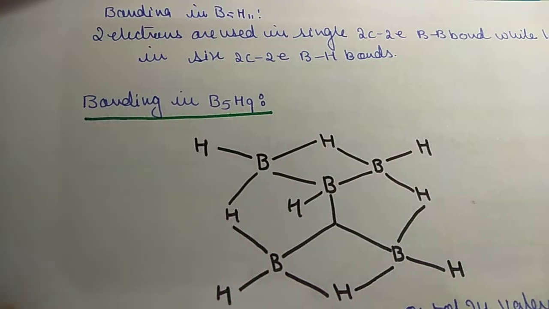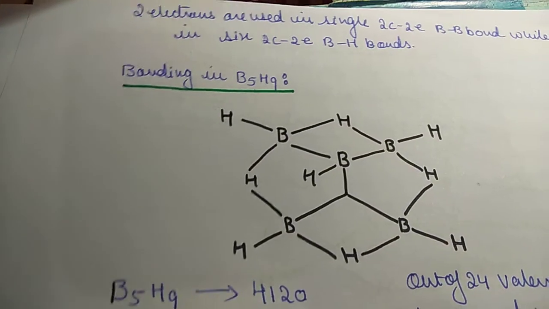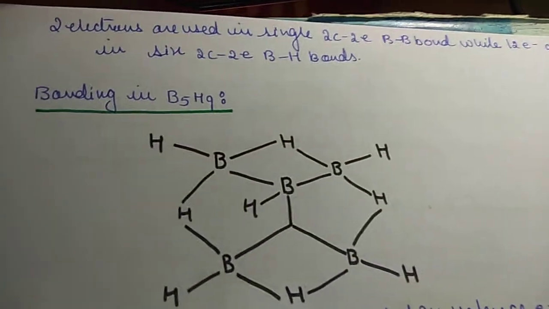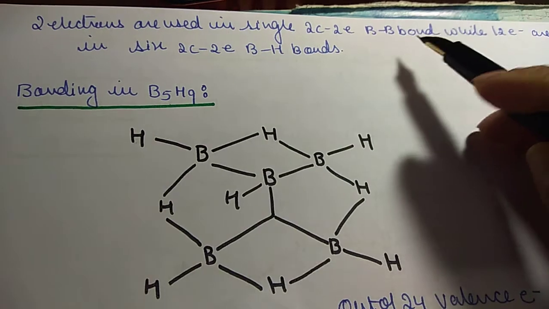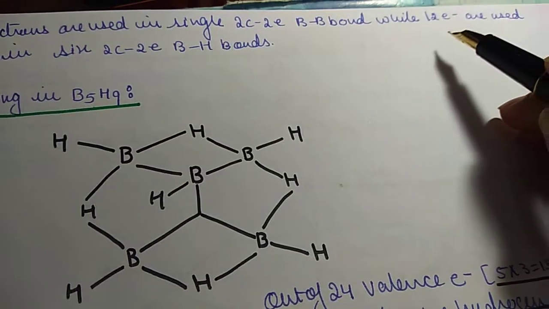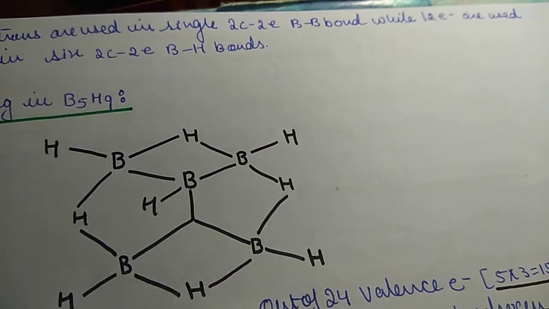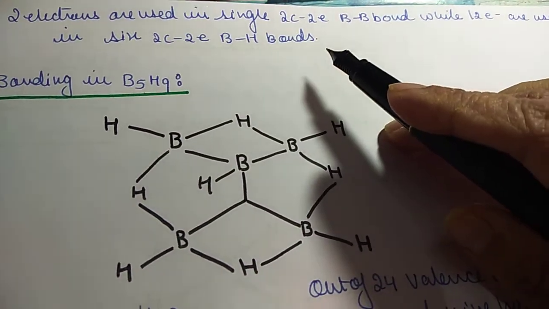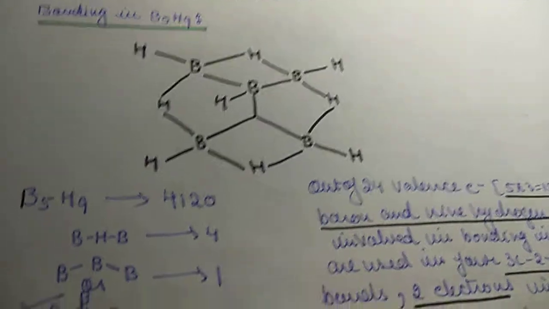Then two electrons are used in the formation of the 2 center 2 electron BB bond, while 12 electrons are used in the formation of 6 2 center 2 electron BH bonds, that you can see in the structure.